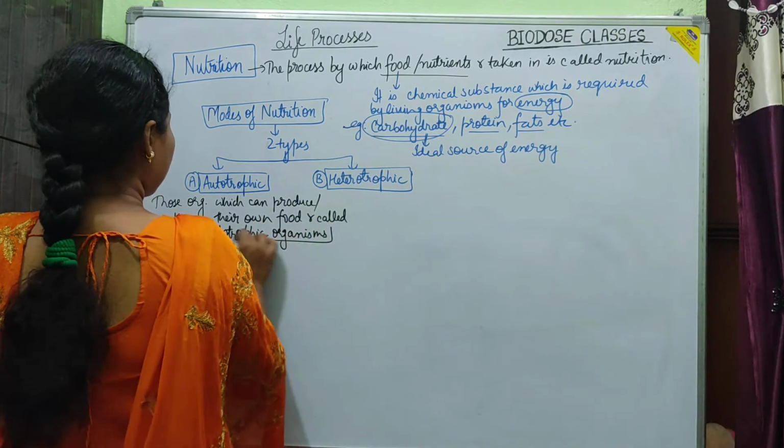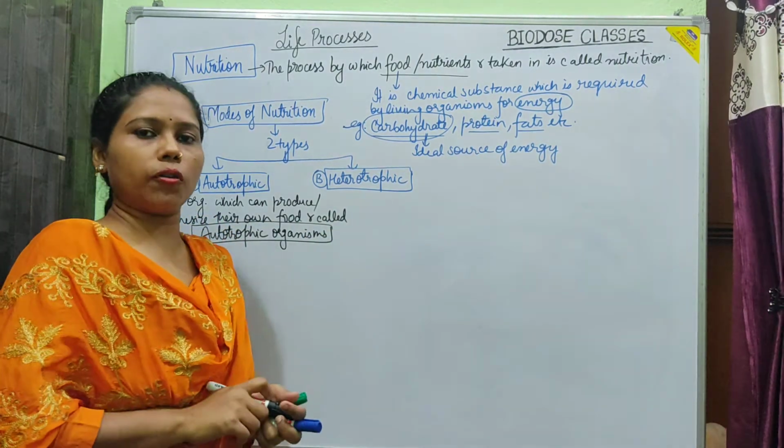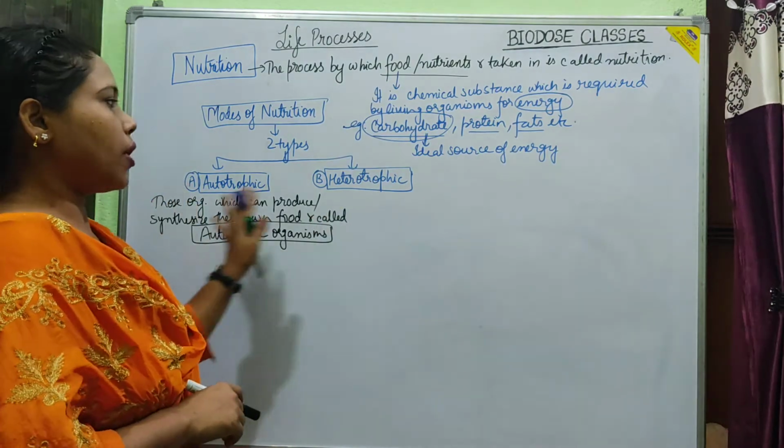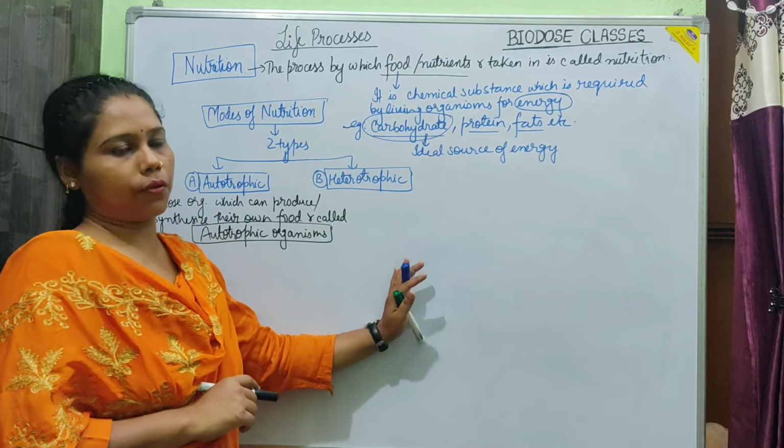Clear? So what we have discussed in the topic mode of nutrition is that it can be of two types: autotrophic mode of nutrition or heterotrophic mode of nutrition.